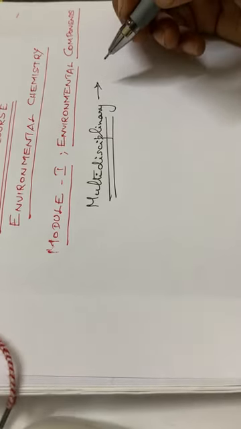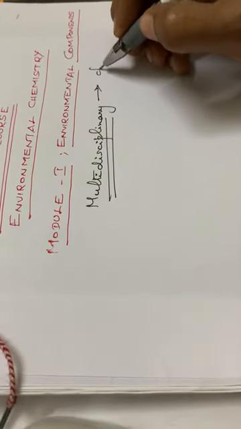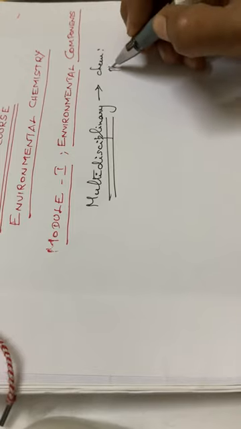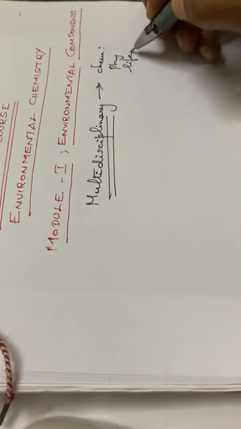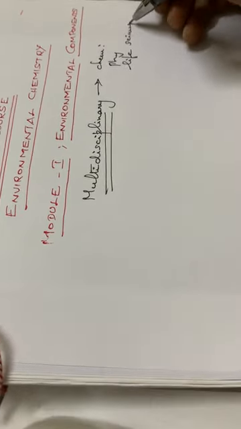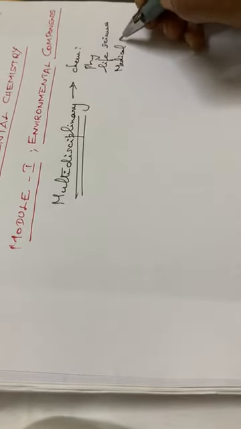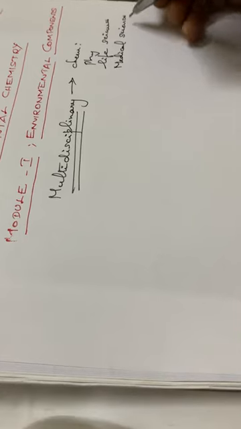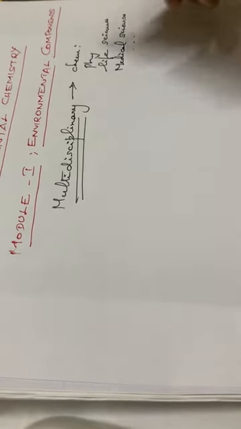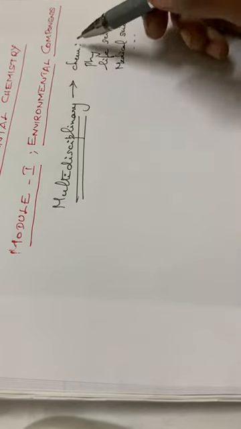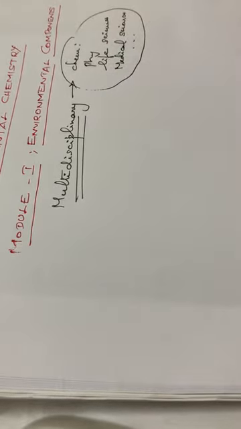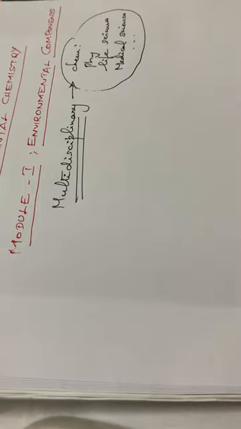Usually chemistry is there, and along with that physics, then life sciences, then medical sciences. So many branches we can deal with in environmental chemistry. It is not a particular branch, it is a multidisciplinary area including all these branches.